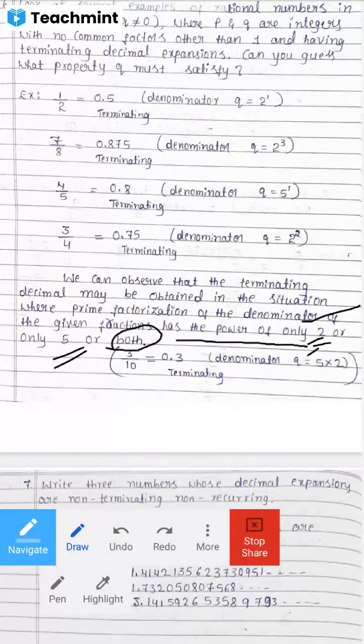It can come as 2 raised to 2 into 5 raised to 3, or 2 raised to 1 into 5 raised to 1. Got the idea of this one, no?